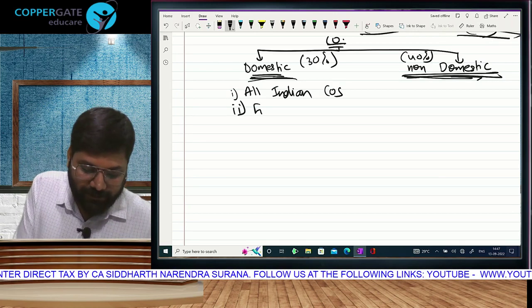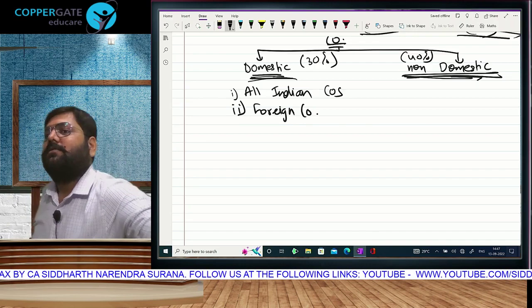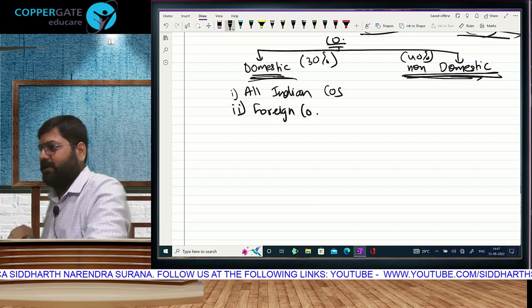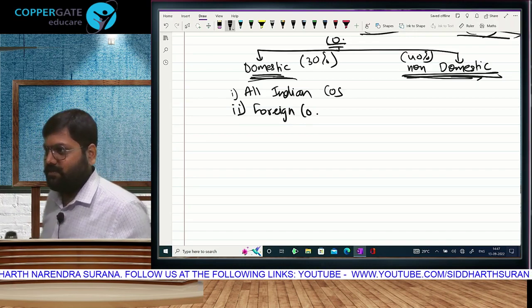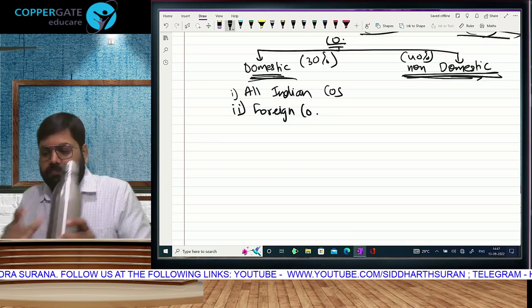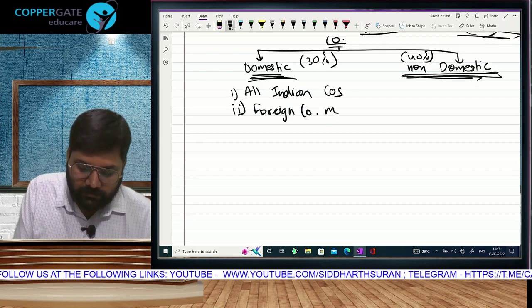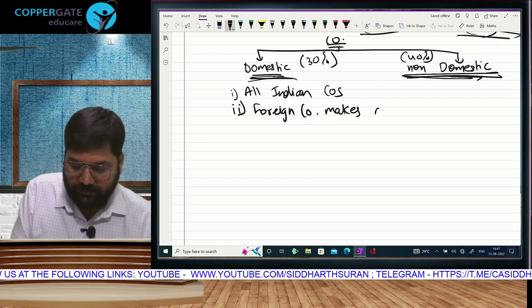A foreign company. Foreign company means where is it registered? Outside India. Place of registration? Outside India. But it has made arrangement.